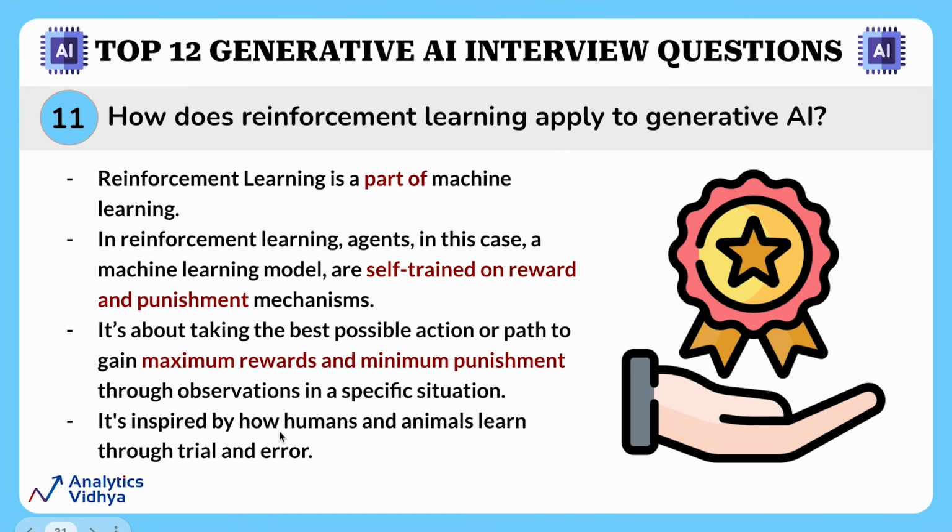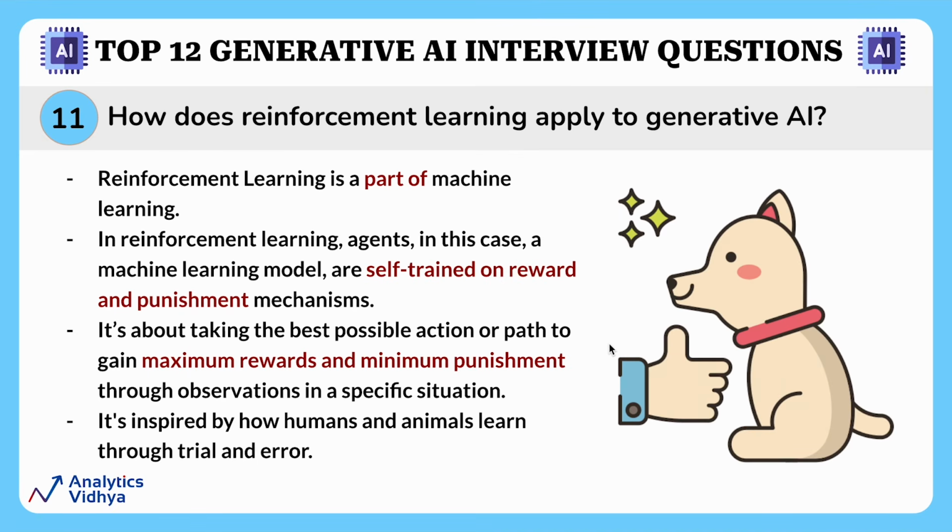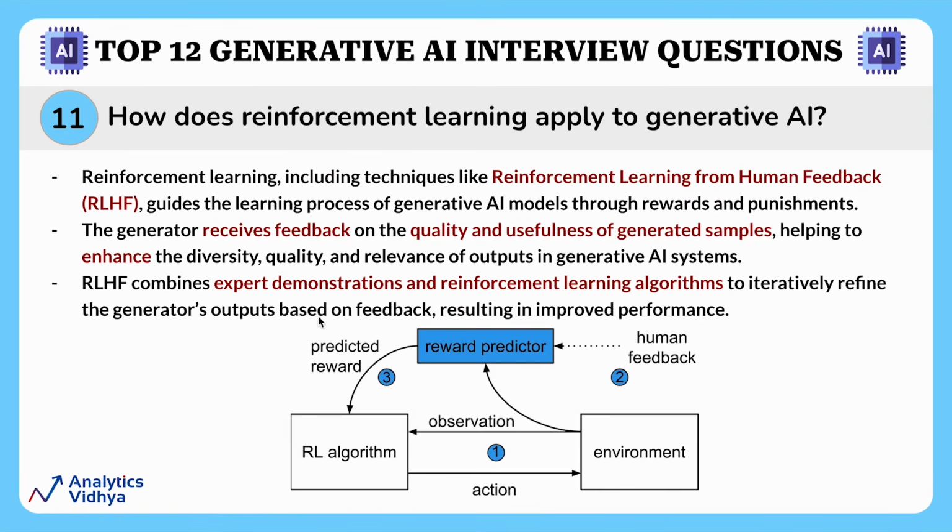In simple words, the ML model tries different actions, gets rewarded for good actions, and learns to do more of those actions that lead to higher rewards. Basically, it is inspired by how we humans or animals learn through trial and error. Now, let's see how this is applied to generative AI. Reinforcement learning, including techniques like reinforcement learning from human feedback or RLHF, guides the learning process of generative AI models through reward and punishments.